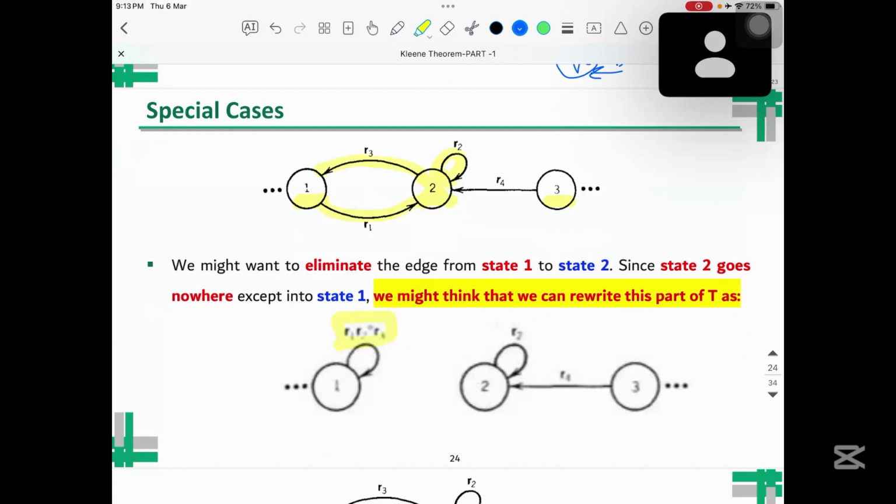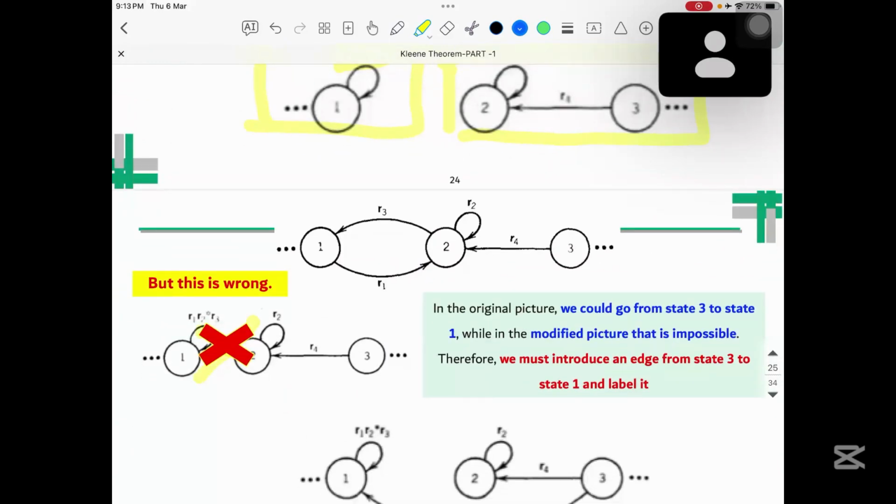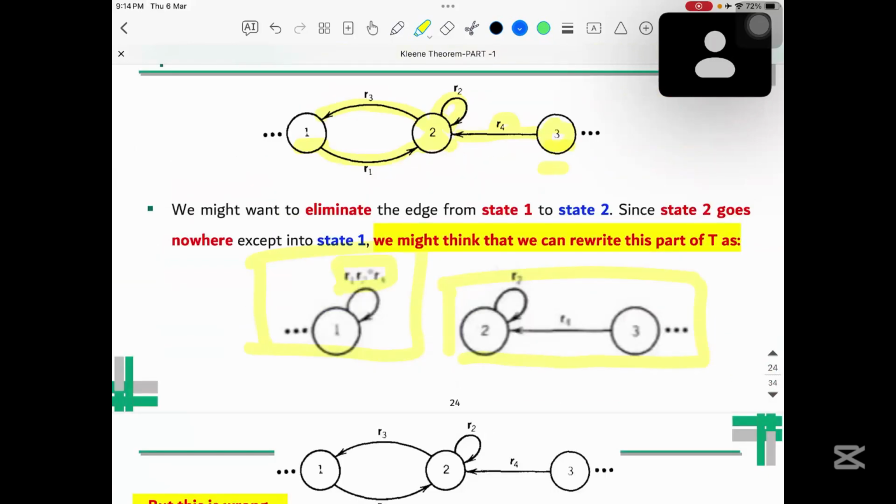And I also defined a path from 3 with R4 and 2. So I split this graph into 2 parts. Now, is this the correct way? No. Why is it not correct? Because we have a path from 3 to 1, but if we see this diagram, there is no path from node 3 to node 1.